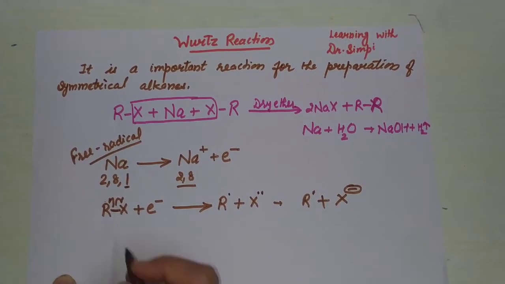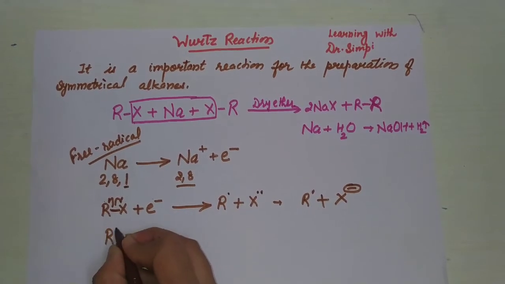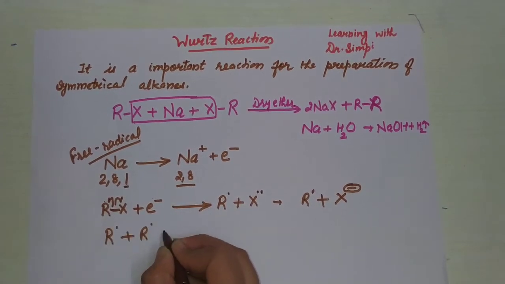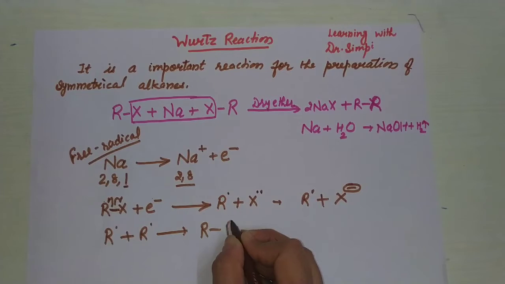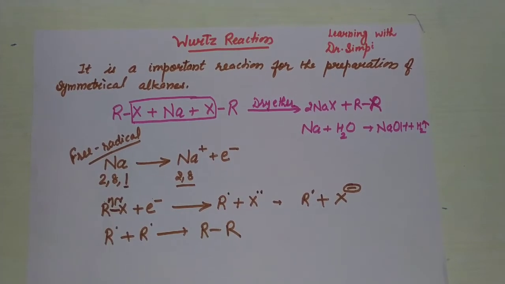R radical is formed, and the last step is that this R radical combines with this R radical and there is a formation of a bond between R and R, means carbon and carbon. In this case there is a formation of a bond between carbon and carbon. So this is the mechanism of the Wurtz reaction.